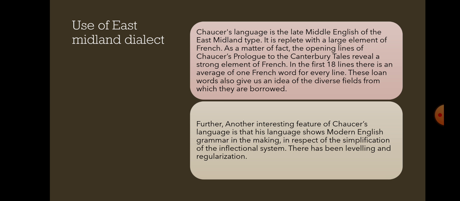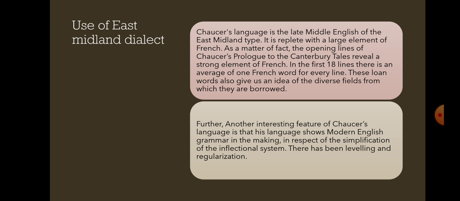Chaucer's language is the late Middle English or the East Midland type. French being the language of the ruling class after the Norman Conquest, the East Midland dialect is replete with large elements of French. Because of the influence of French, a large number of French words were there in the East Midland dialect. As a matter of fact, the opening line of Chaucer's prologue to the Canterbury Tales reveals a strong influence of French.